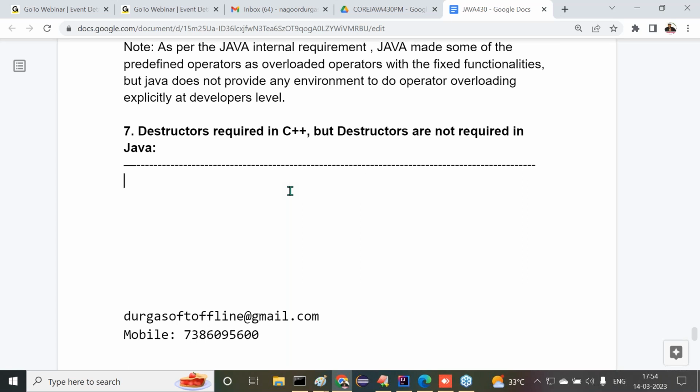That's it. There's a simple point here now. Observe carefully. First case is C++ and second case is Java. In the case of Java, no need to clear our wastage. The restaurant has assigned some people to clear our wastage. In the same way, Java has provided a separate person internally to destroy the objects that developers have created. Developers are not required to destroy the objects. Some work is reduced for the developers, or not? The developers' work is simple, or not? Developers are getting some easiness to prepare applications in Java. That is the support we are getting from Java.